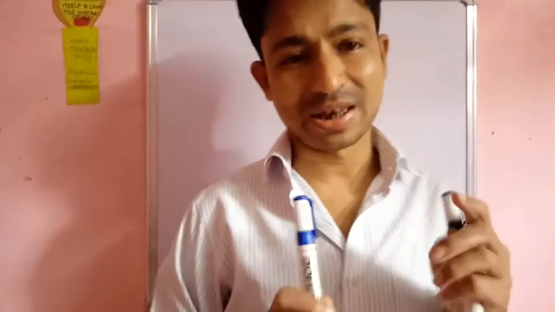Nimolangshu here. So probably this is the last class of our chapter, States of Matter, because today we are going to finish this chapter. In the last class we have seen that almost all gases do not obey the ideal gas equation, that is PV equal to nRT, and they deviate from this ideal behavior. The gases which obey the ideal gas equation are called ideal gases, and the gases which deviate from ideal behavior are called real gases.